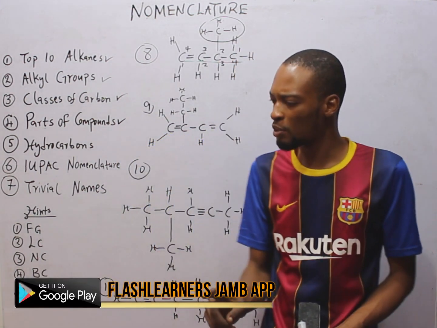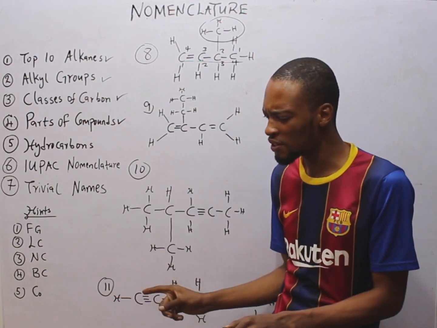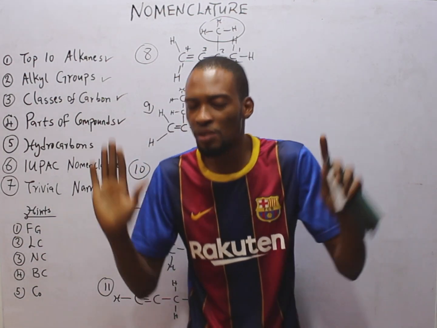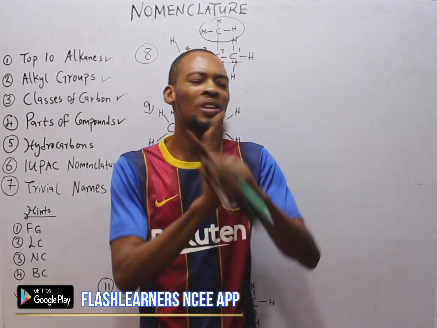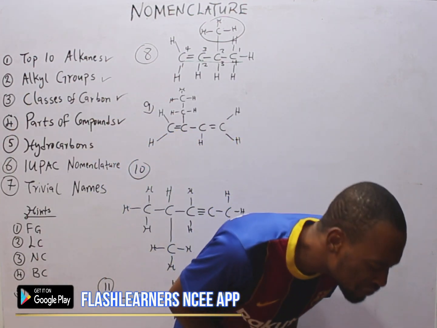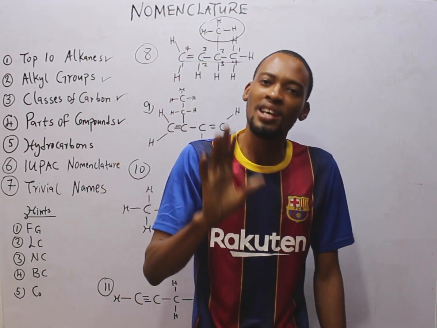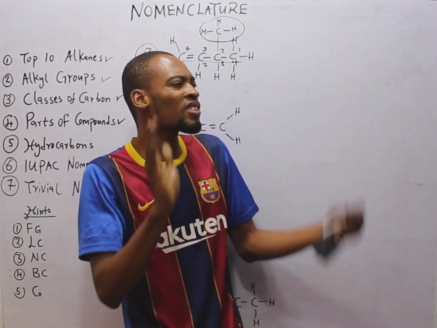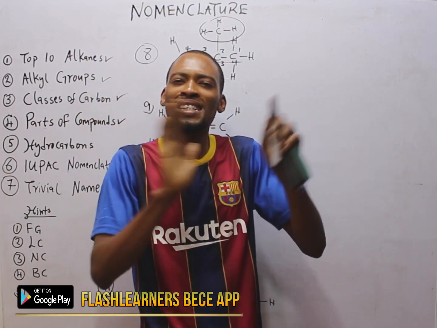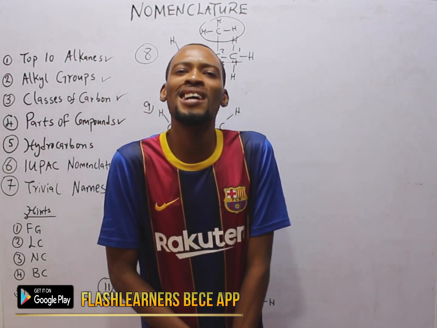This is very, very important. Anytime you have 2 functional groups, your numbering of carbons must contain the 2 functional groups. We no longer work with the longest chain. Let me repeat: anytime you have 2 functional groups, the numbering must contain the 2 functional groups. We don't care which one is the longest carbon chain or not. We must do it to contain the 2 functional groups.